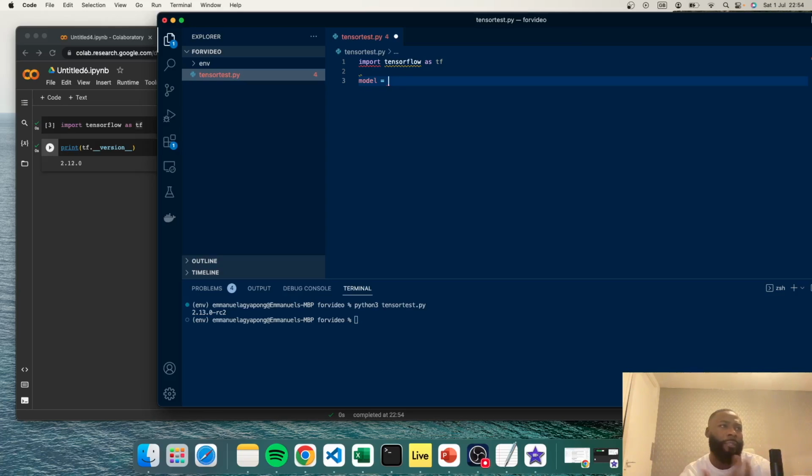Now, the first thing we should talk about is that for this model, we're going to use Keras, which comes as part of TensorFlow in this instance. Keras has a number of models that you can use. The two main ones are the functional API and sequential.